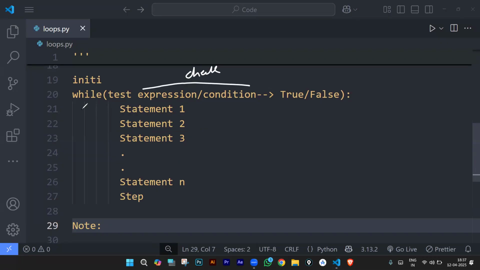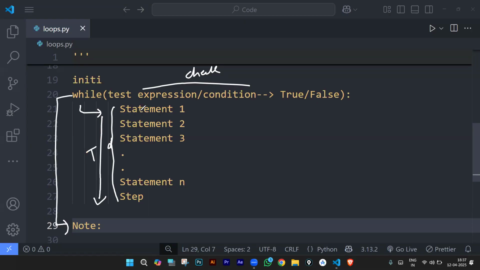If this condition is true, the statements inside a while loop, you have learned about the block now, all the block statements inside a while loop will be executed if the condition is true. Now, if it is false, it is going to come out of the loop. It is going to skip this, right? Very similar to if, it is going to check the condition. If the condition is true, it executes the while loop statements.